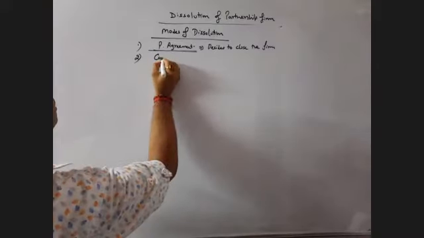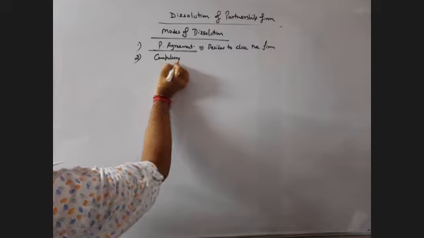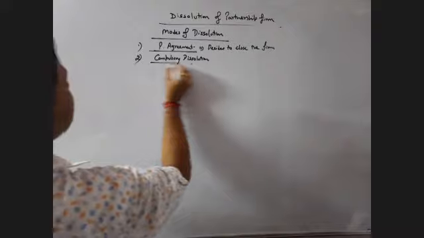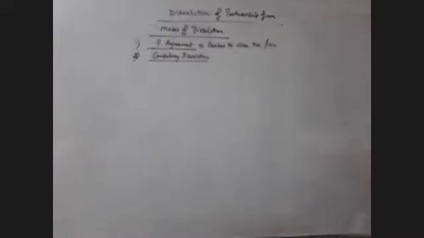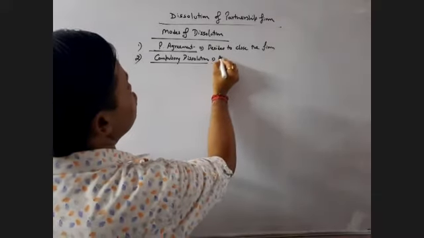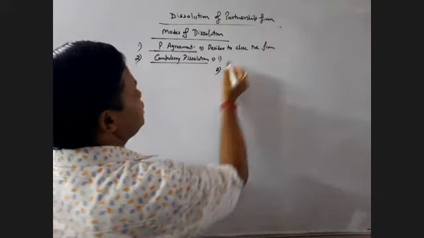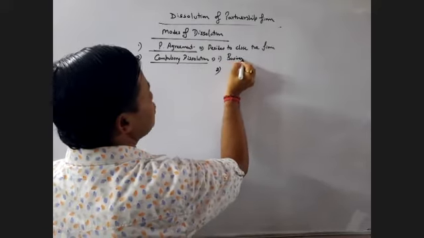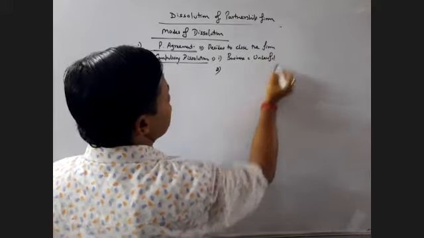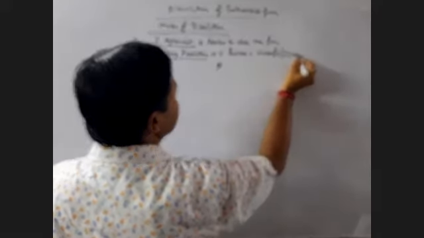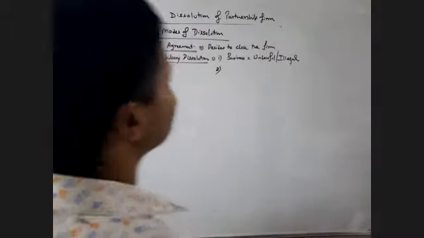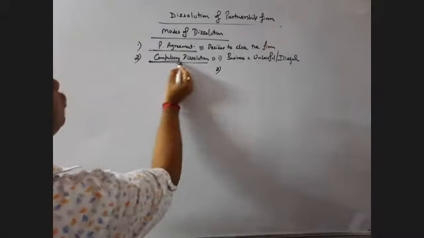The second case is compulsory dissolution. A firm needs to be compulsorily dissolved in two situations. When the business of the firm is unlawful or illegal, the business needs to be closed down, and it is a case of compulsory dissolution.